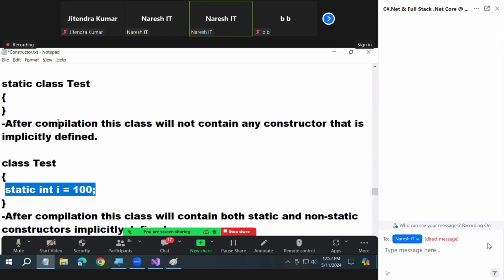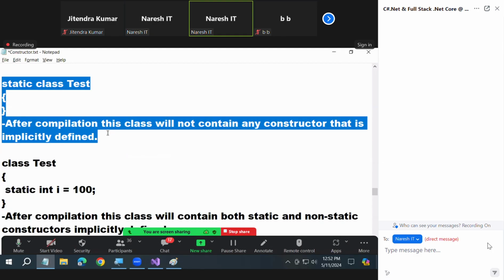Got it? Next, class. When the class is static, immediately forget about non-static now. Why? A static class contains only static members. Instance creation is not possible. Are you clear? Then there is no need of a non-static constructor. So the next check you need to do is: any static field? No. Then there is no non-static, then there is no static. Nothing is there in this.